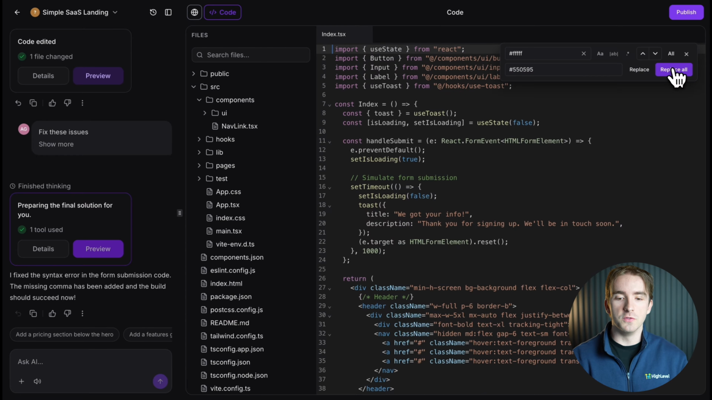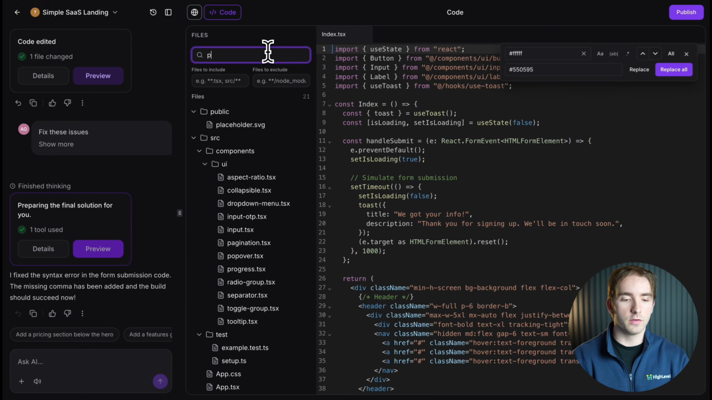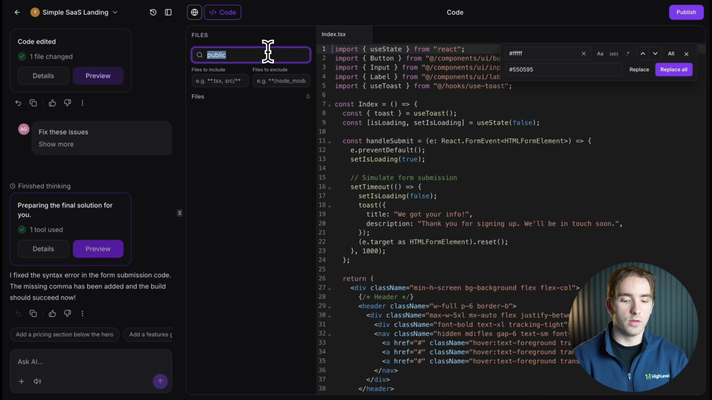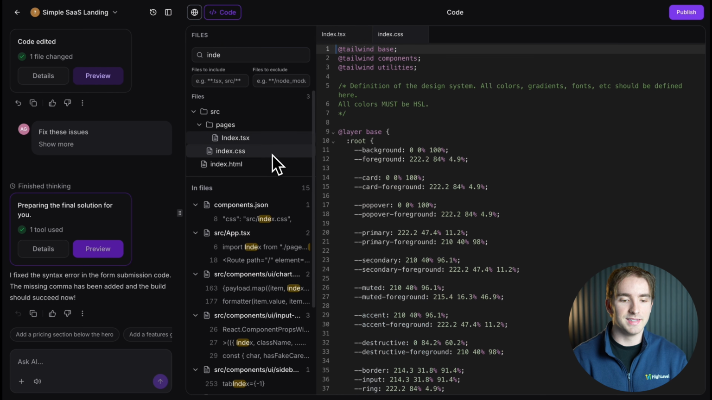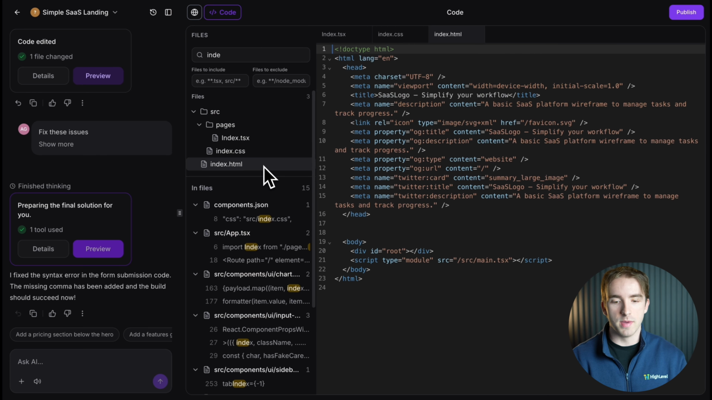And of course, in addition to finding actual elements inside of our code, we can search for specific files over here. So if we want to find a public file or an index file, we can find these different files for CSS, HTML, etc. in order to find specific parts of our website.